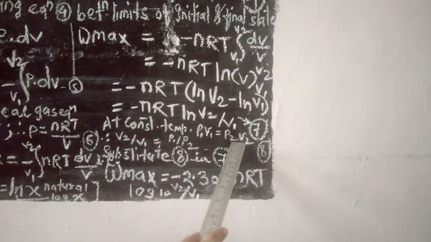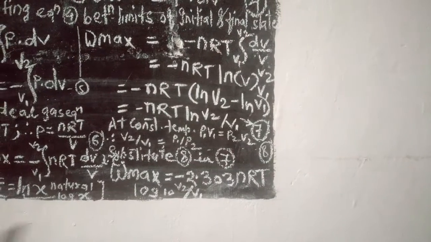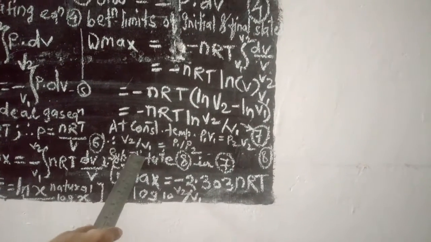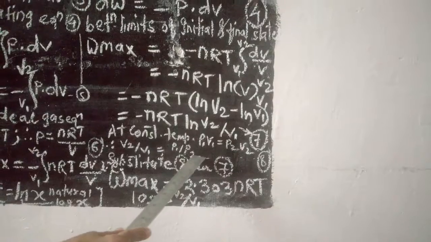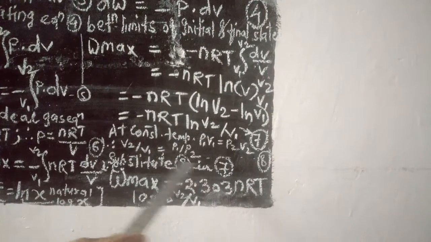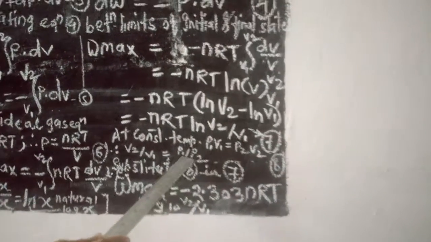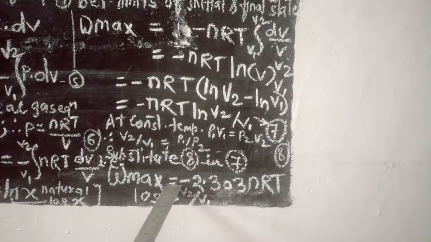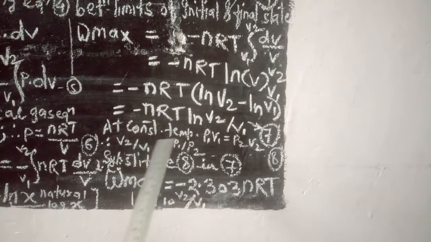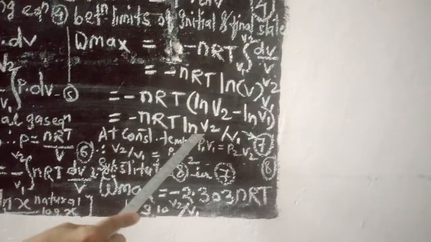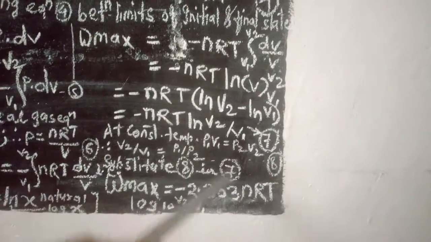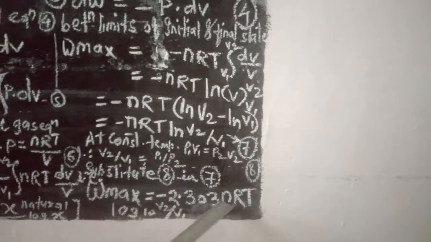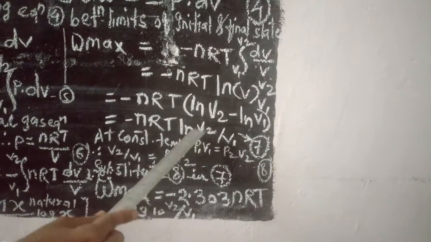At constant temperature P1 V1 is equal to P2 V2, according to Boyle's law. Therefore V2 upon V1 is equal to P1 upon P2. Substituting the value of V2 upon V1 in this equation, W max is equal to minus nRT ln, meaning log base e, and so I have written 2.303 nRT, taking log base 10 in place of ln.